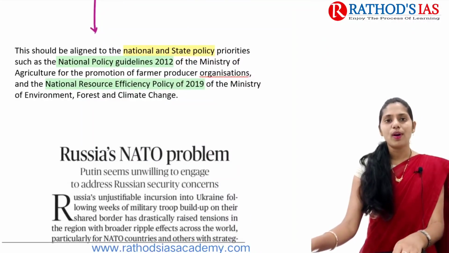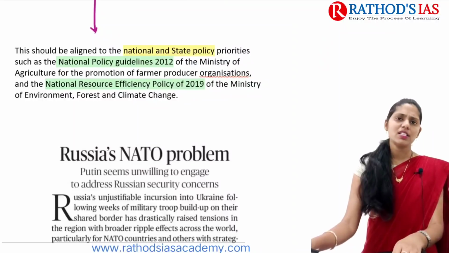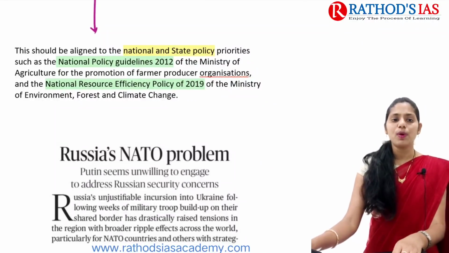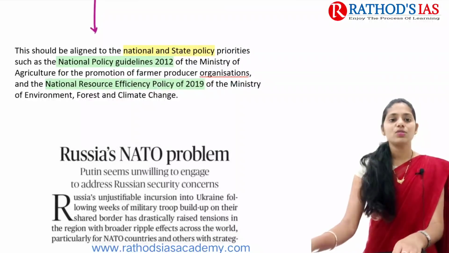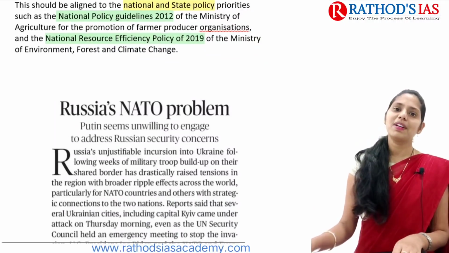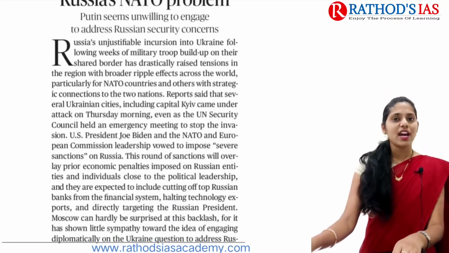And finally, what policies are there? For example, at national level and state level, we have a number of policies, and we need to give priority to those policies. For example, the National Policy Guidelines 2012, and the National Resource Efficiency Policy of 2019. These are some important things that you need to remember regarding this topic. And now let us see the next topic.